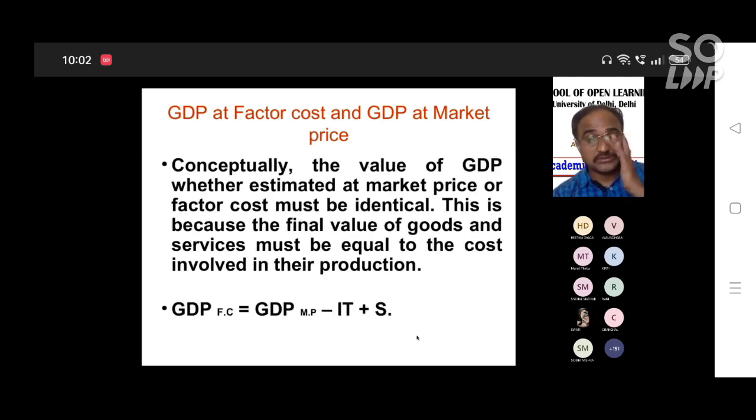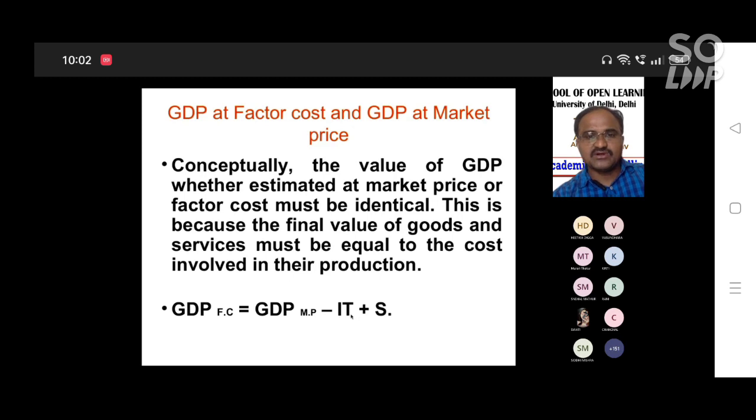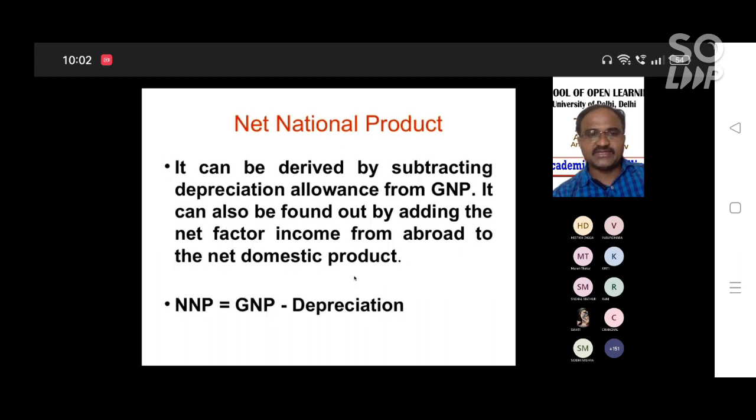Got it? Look here: GDP at factor cost and GDP at market price. GDP at factor cost is equal to GDP minus IT plus subsidy. Market price you can get as GDP MP equals C plus I plus G plus IT minus subsidy; market price is included there. Next, NNP is GNP minus depreciation.